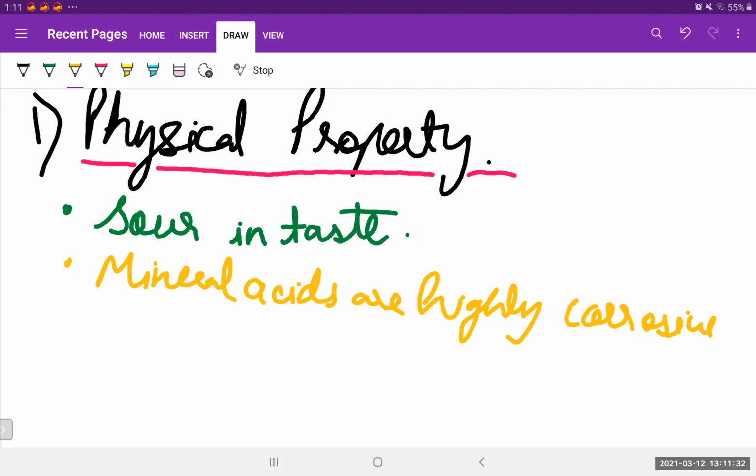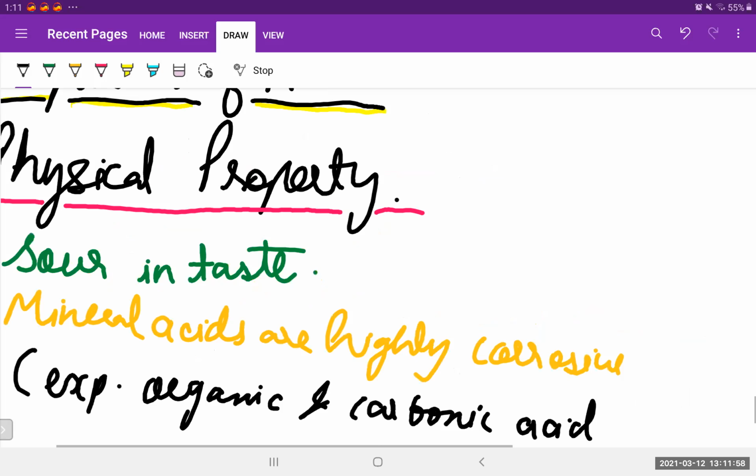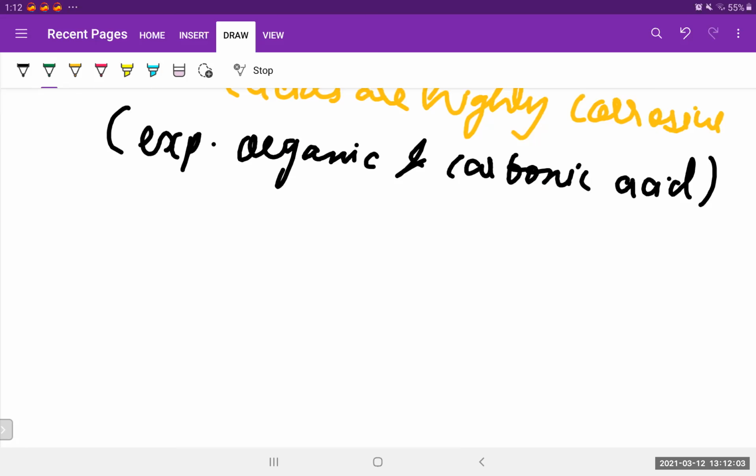Except the carbonic acids and the organic acids, because organic acids are not very corrosive, because we consume acetic acid in the form of vinegar, isn't it? So it's not harmful at all. So you have to write an exception: organic and carbonic acid. So this is an exception. Let's move on to the next property, next physical property.